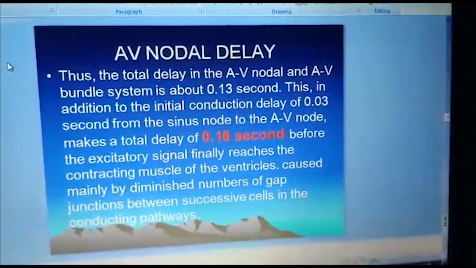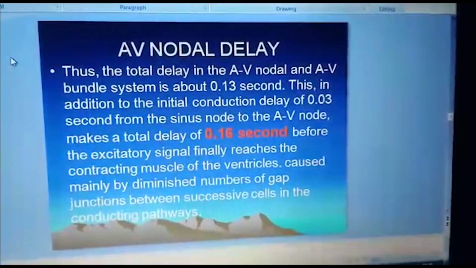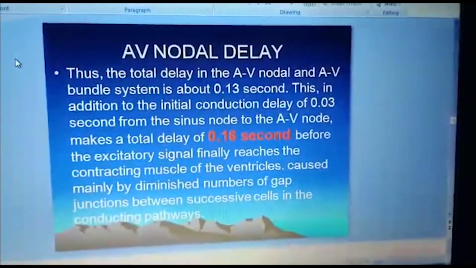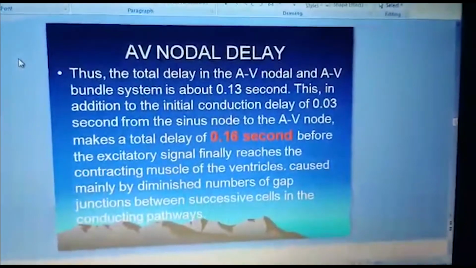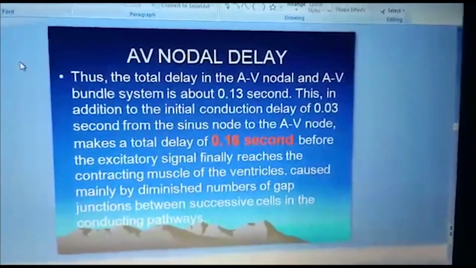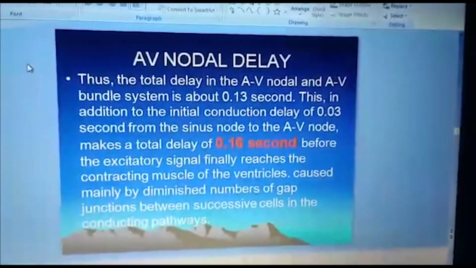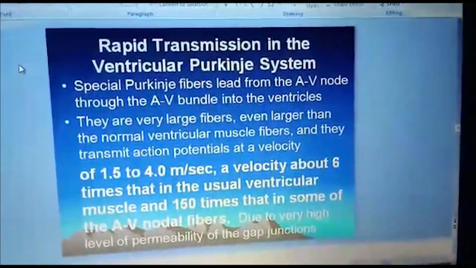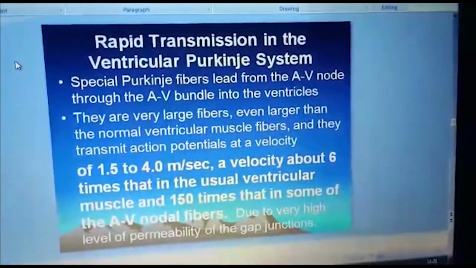This is caused mainly by the diminished numbers of gap junctions between the successive cells in the conduction pathway. And this AV nodal delay is responsible for the proper filling of the ventricles before ejection.